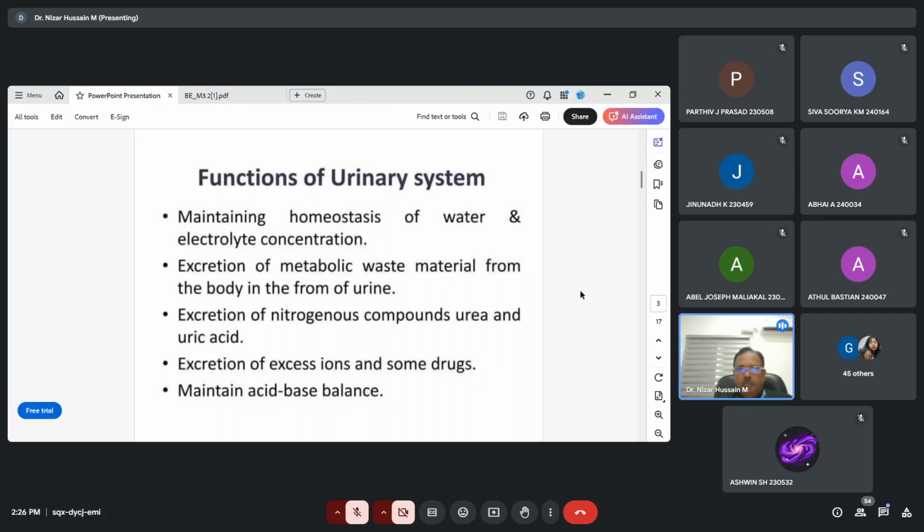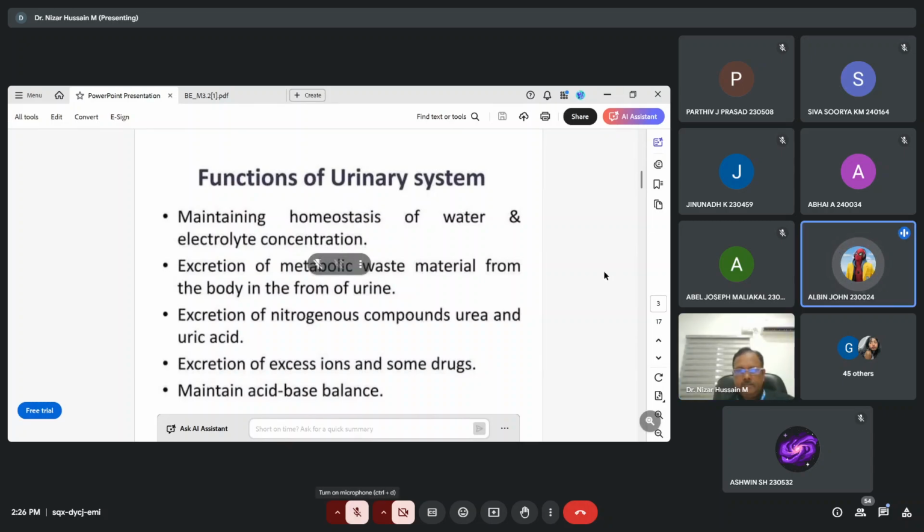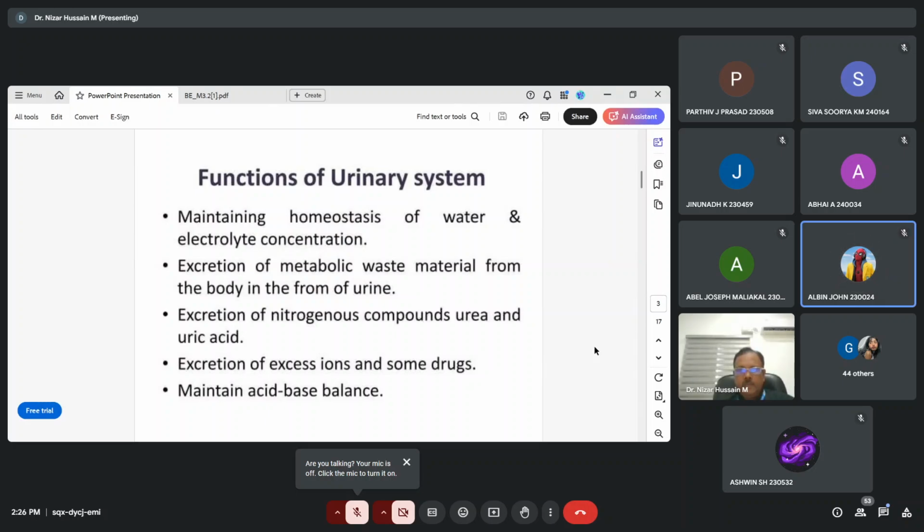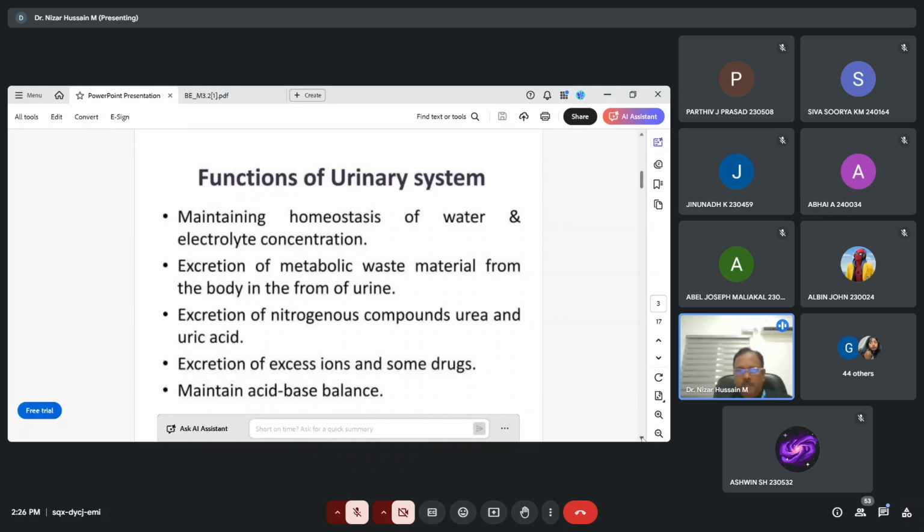Okay, could you tell me what all are the important functions of the urinary system? Anyone? Maintain homeostasis, excretion of waste material through urine, and excretion of nitrogenous compounds, maintain acid-base balance. Then excretion of excess ions and some drugs. These are the functions of the urinary system.